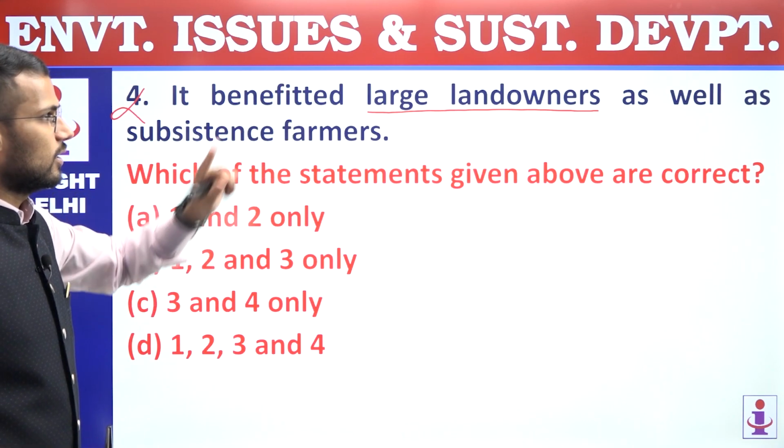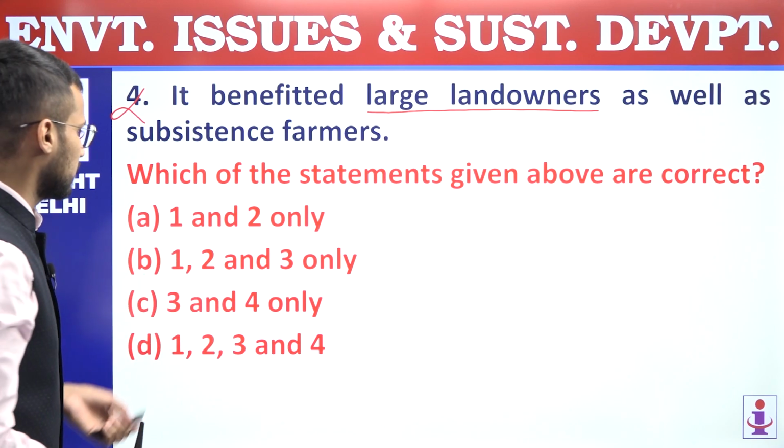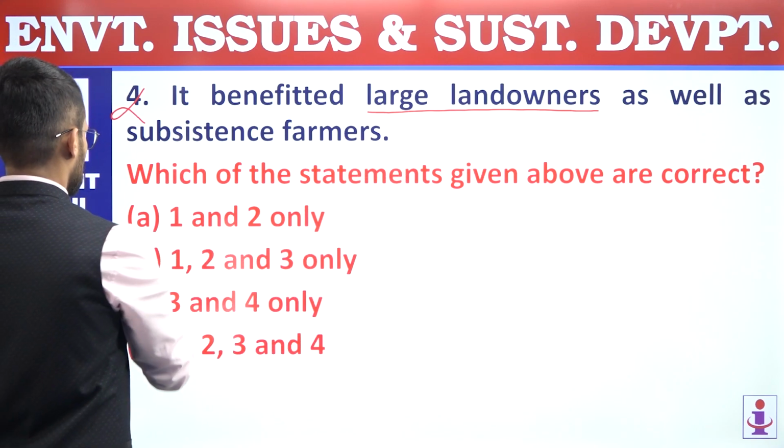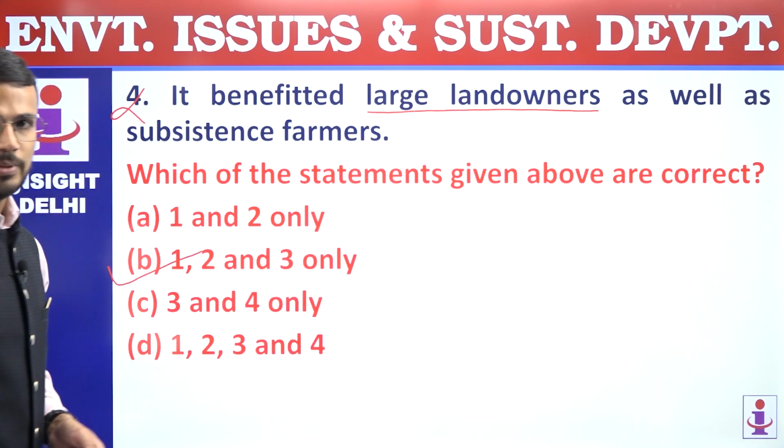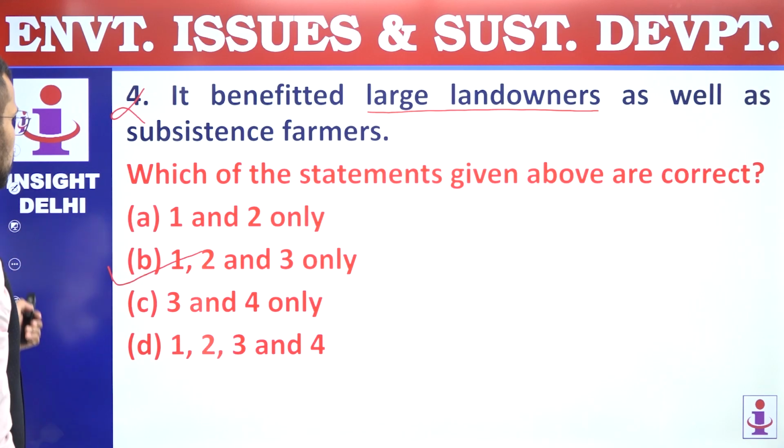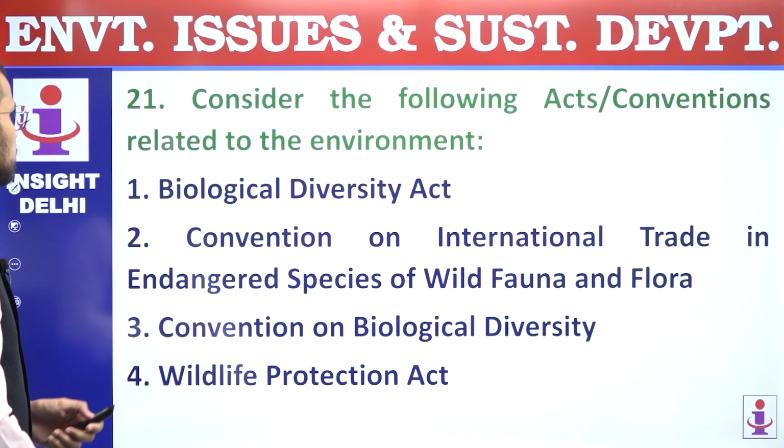It only benefited large landowners. So only the first 3 statements are correct. We are supposed to find out correct statements only. Answer is B, 1, 2 and 3. 20th question, answer is B.